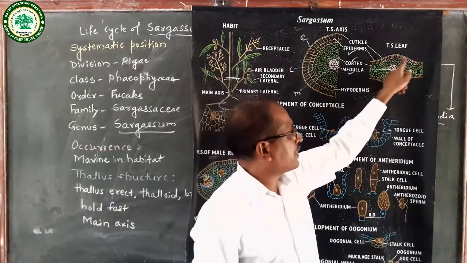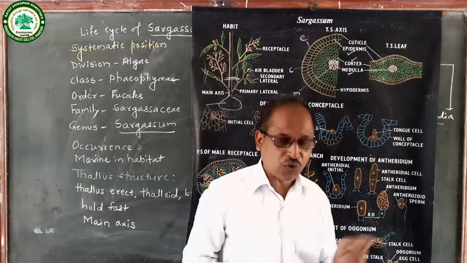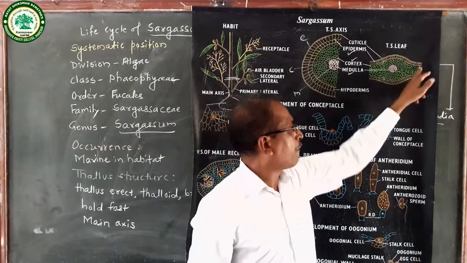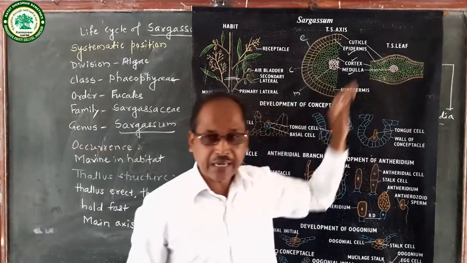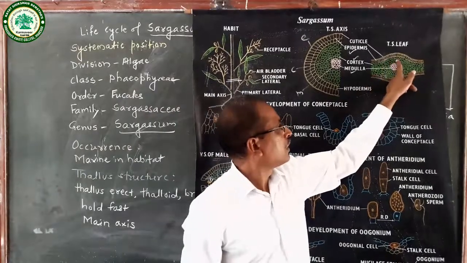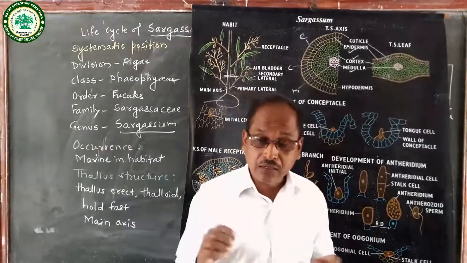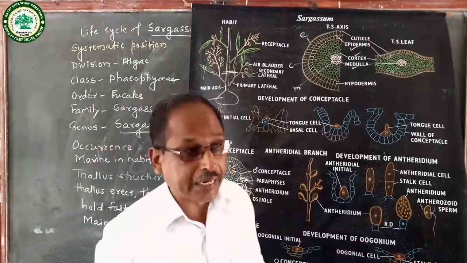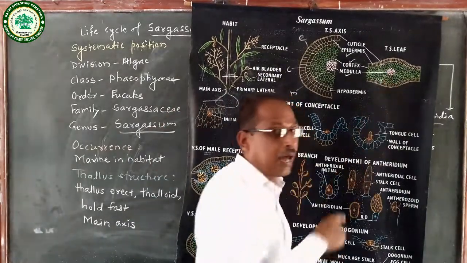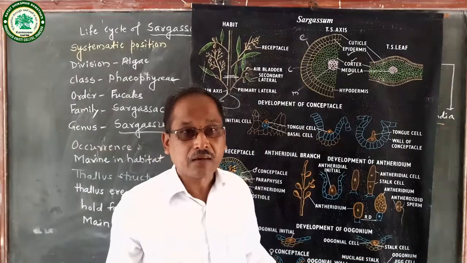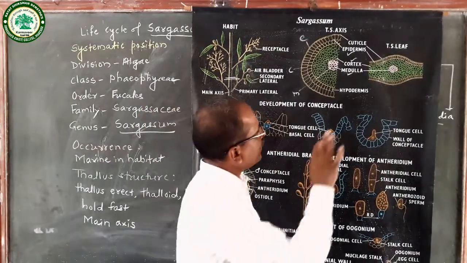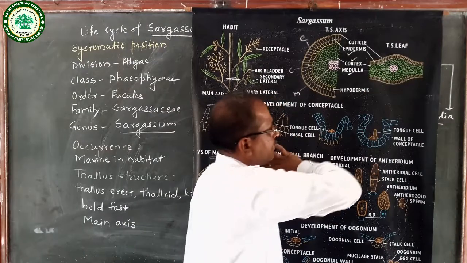On both there is presence of cuticle. In between the upper and lower epidermis, there is a cortex, which is multi-layered and consists of stored food material. In the center, there is a medulla, which functions in the conduction of water and minerals. Hence, this is the TS of leaf.